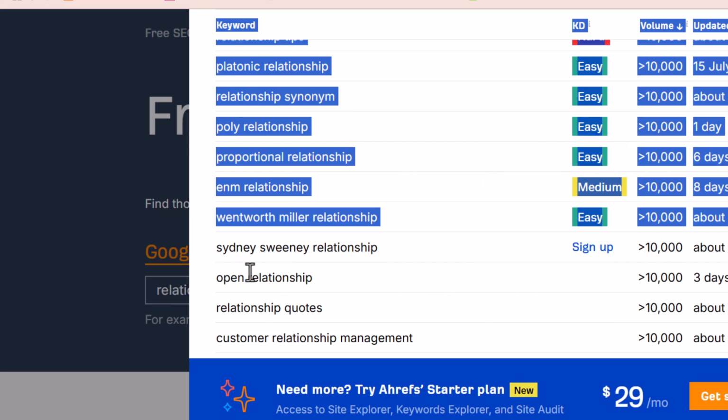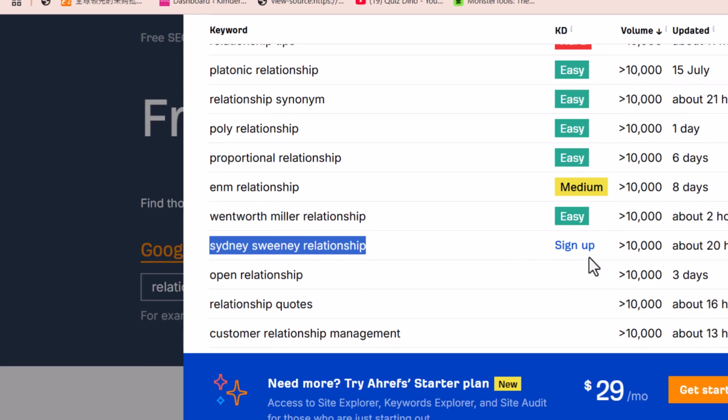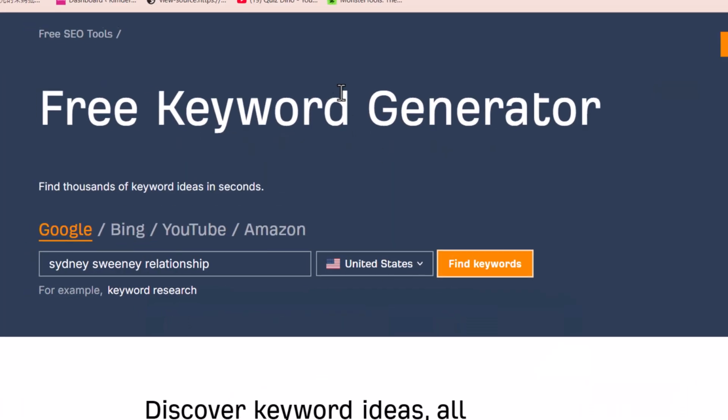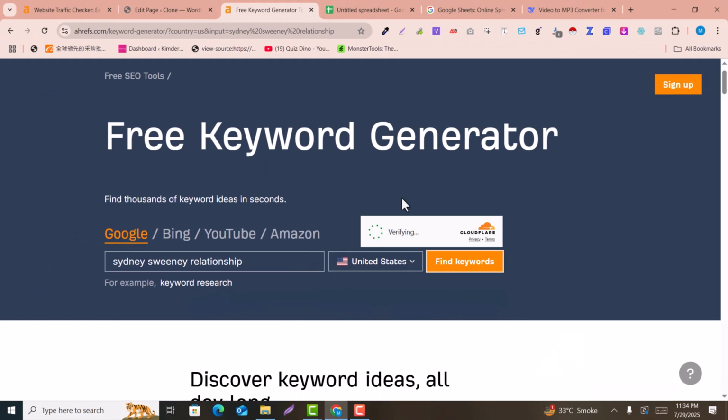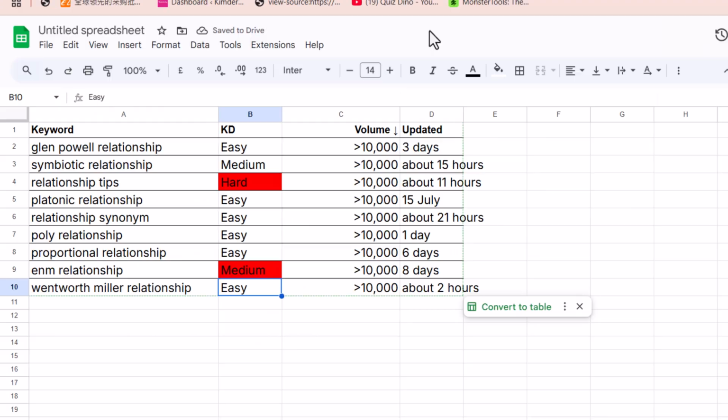So here and here, for example, I just copy this keyword again, that this difficulty is not given, so I'll just cut this, paste here and find keywords. So now you can see the keyword difficulty will appear for this keyword as well. You can see this is the easy keyword difficulty for this keyword. So you can just copy and paste here.